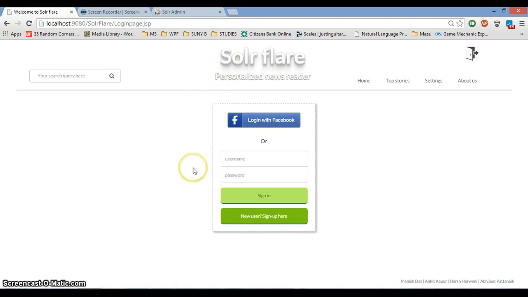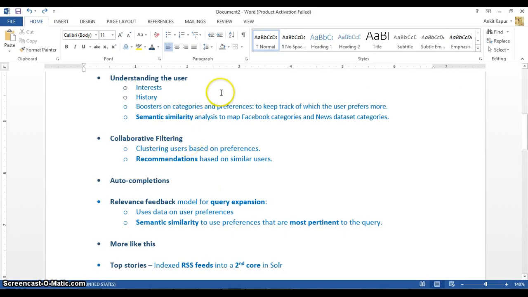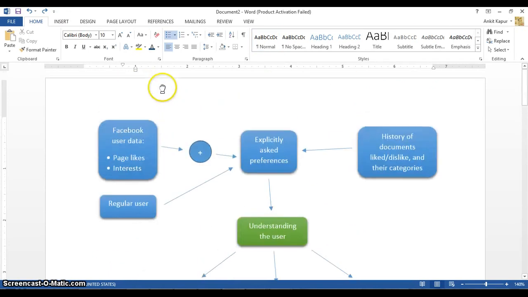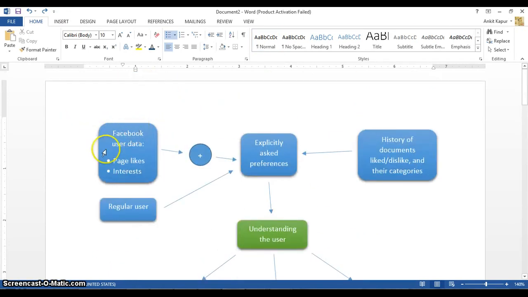Solarflare is basically a newsreader that provides a personalized experience for its users by learning the users' interests and preferences. How we do this is we get the user's Facebook data, what pages he's liked, what interests the user has, and categories of the pages that he's liked, and we then ask the user explicitly for his preferences.